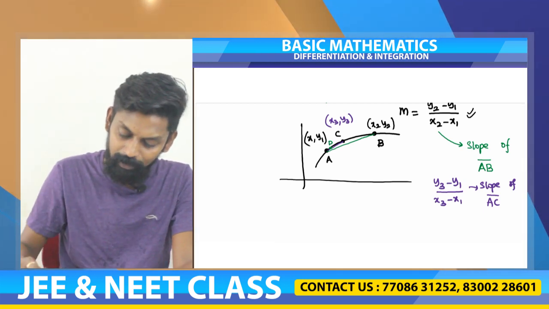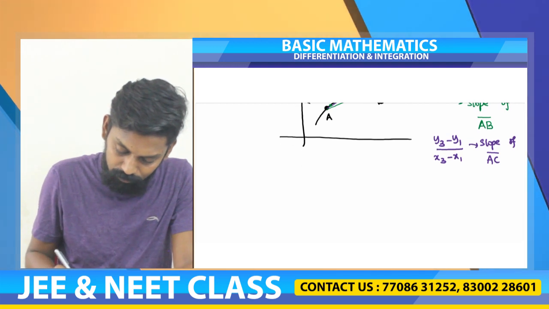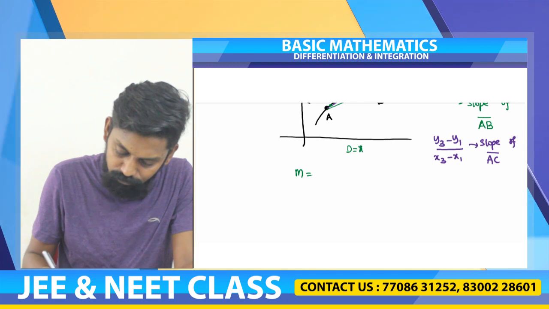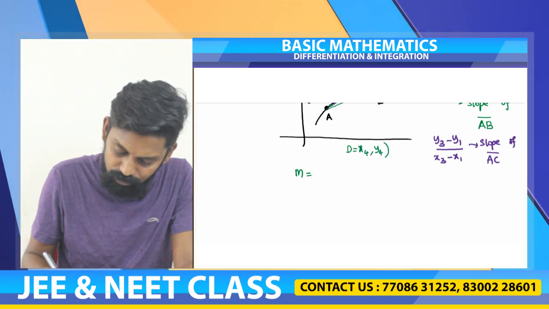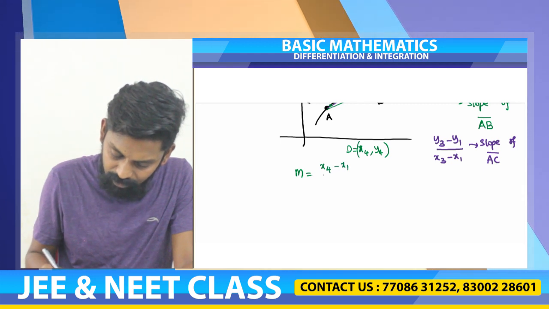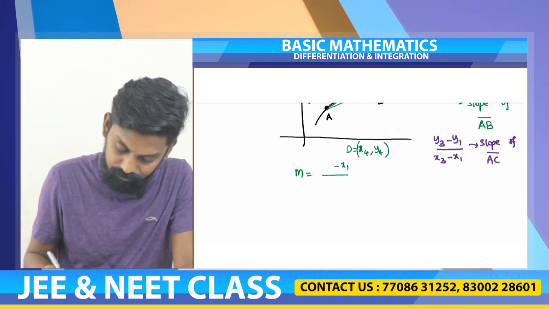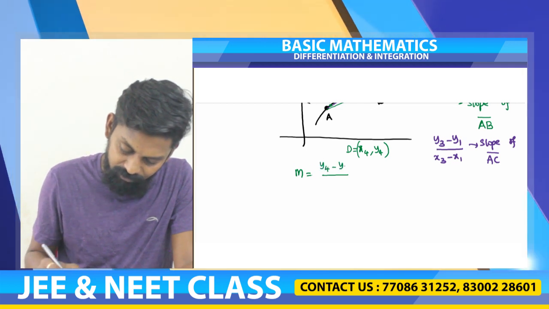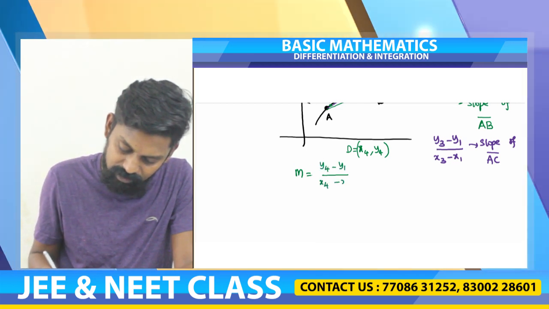So, here what I get, assuming D to be x4 comma y4, the slope is equal to y4 minus y1 divided by x4 minus x1.